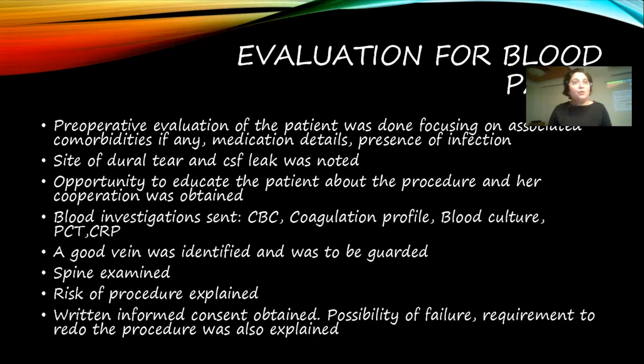Now it is very important to take this opportunity to identify a good vein in the arm so as to collect blood, and that has to be preserved. No blood should be taken from that arm, and no IV access should be taken on that vein. So the patient helps in telling that this vein should not be used by anyone else apart from the anesthetist. And if the venous access is poor, then they are given exercise to build up their veins.